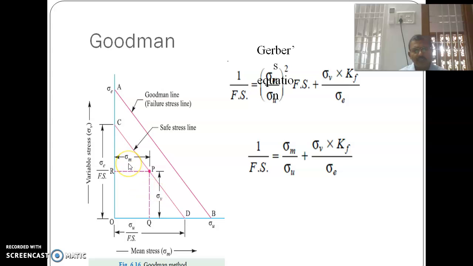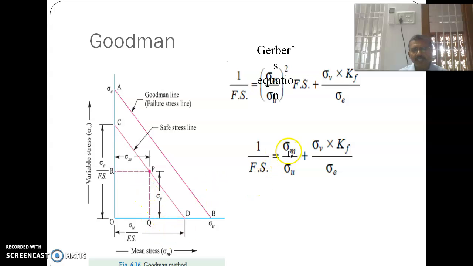This is the Goodman equation: 1 by factor of safety equals sigma m by sigma u plus sigma v divided by sigma e, or sigma minus 1, into Kf, the stress concentration factor.